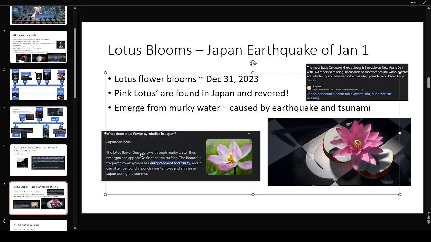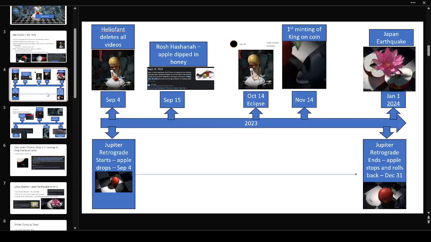The lotus flower grows through murky water, then emerges and appears to float on the surface. So after a tsunami, would the murky waters covering this signify the earthquake and tsunami that happened in Japan? I think this is the confirmation at the end of the classroom.